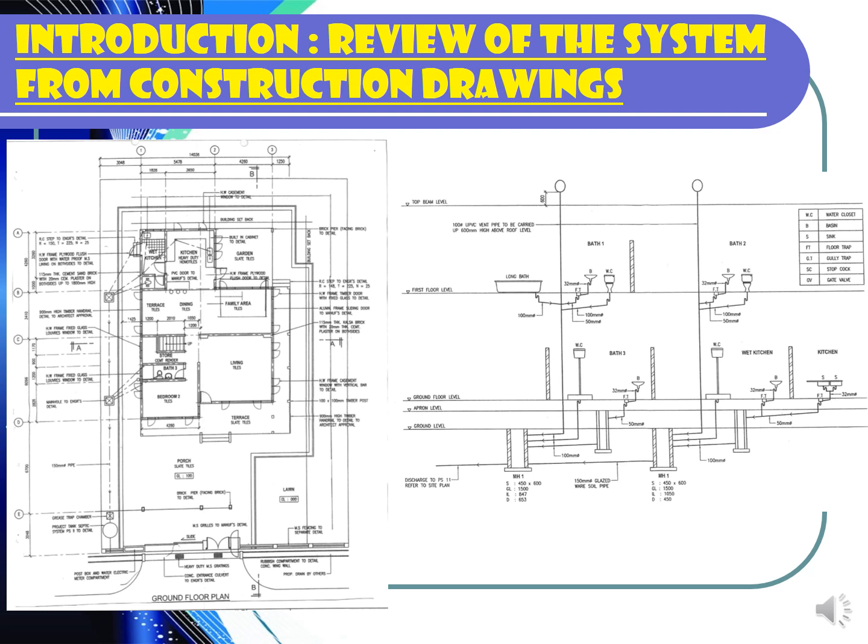Now, if you look at your drawing, you can review your drawing now. We are going to refer to the bin 2 drawing, number 1, the layout plan. On the left hand side, this is the layout plan. You can see the label there is ground floor plan. Okay, on the right hand side here, this is the drawing that shows the schematic drawing. All the information of the size of the pipe and how the system looks like are there.